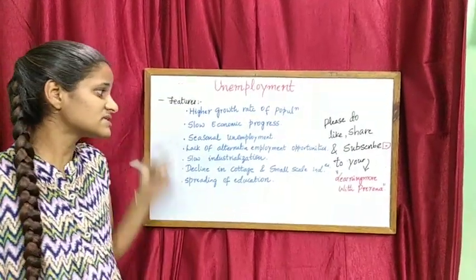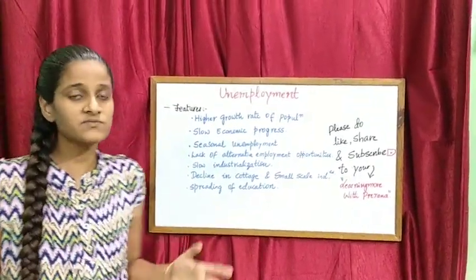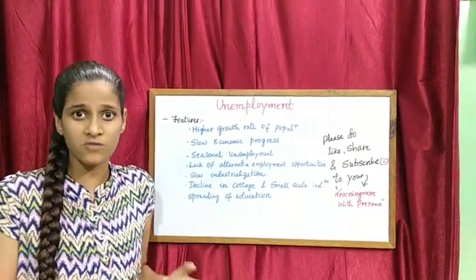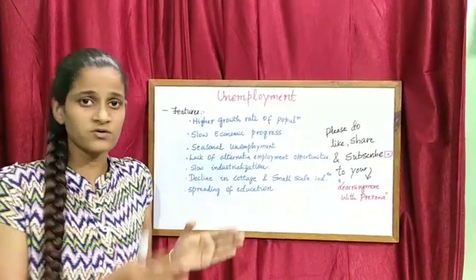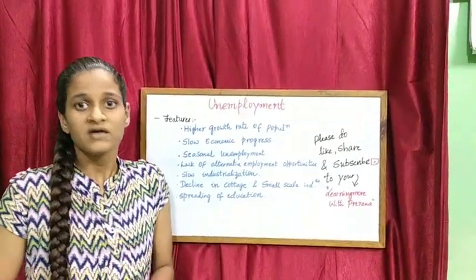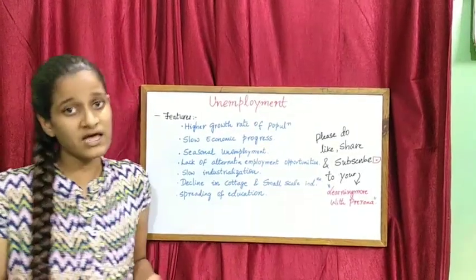And next, seasonal unemployment. This we can see in farmers, friends. Our farmers who are growing crops grow the crops only for 3 to 6 months. After that, they will be unemployed. So this is called seasonal unemployment.